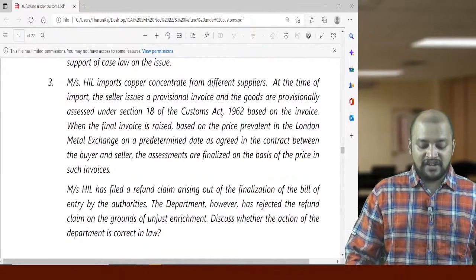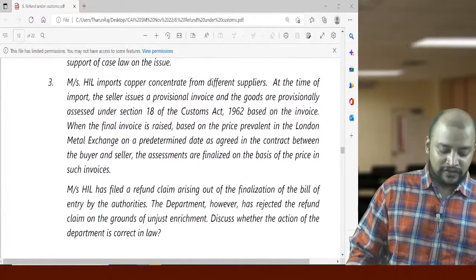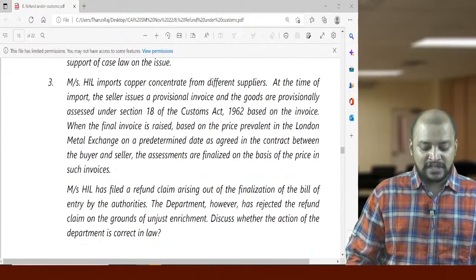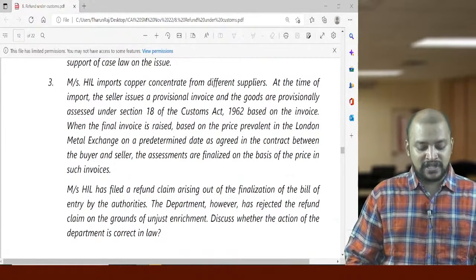Messrs. HIL has filed a refund claim arising on account of finalization of the bill of entry by the authorities. The department, however, has rejected the refund on the grounds of unjust enrichment.